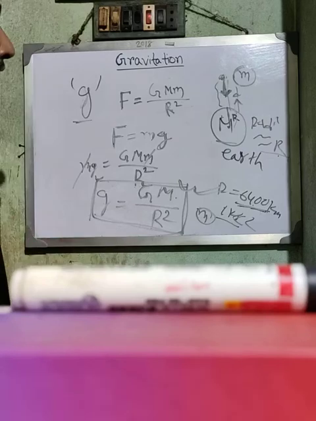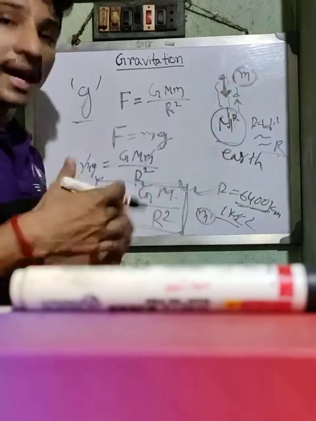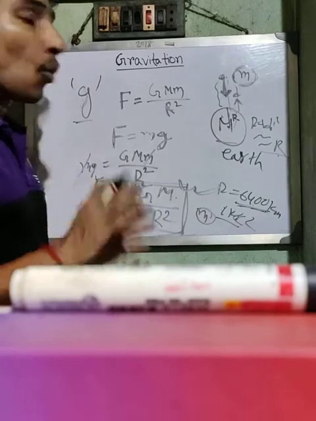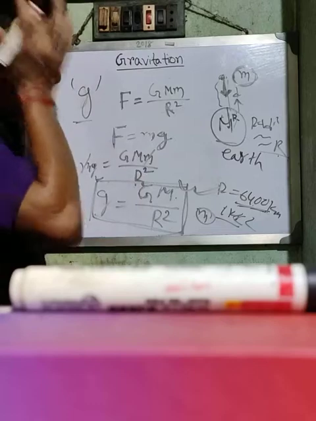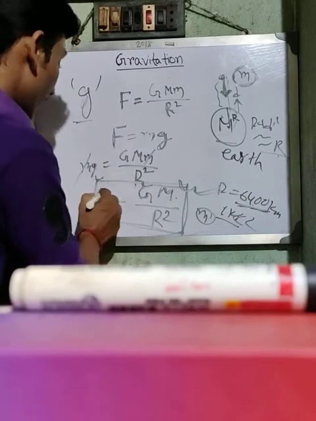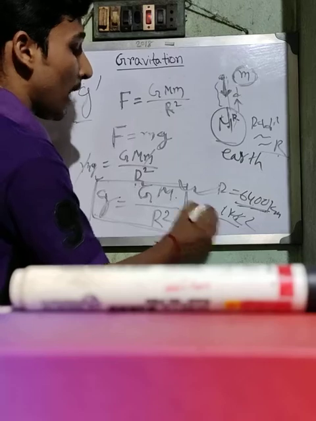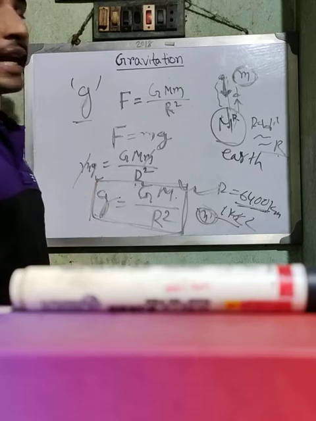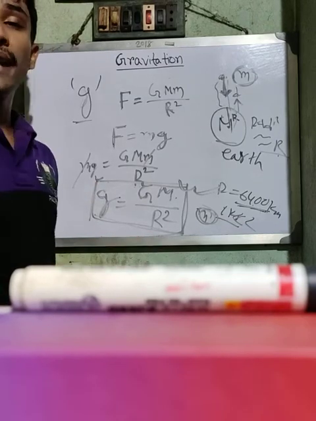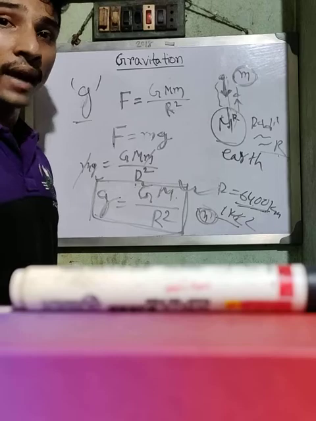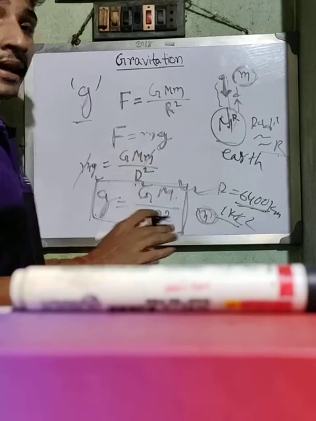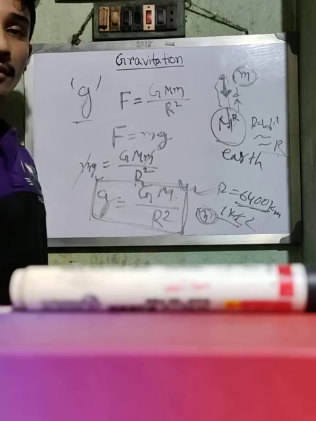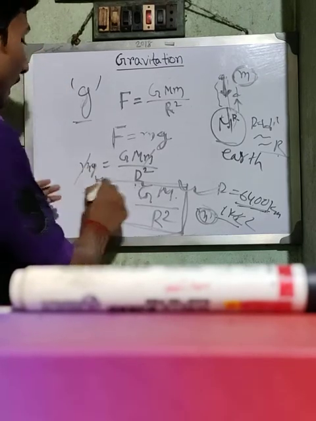So that's why every object of different masses takes equal time to reach the ground from a height, because this acceleration does not depend on the mass of the object. As acceleration does not depend on the mass, every object having different mass takes equal time. Clear? That is why Galileo's conclusion is right. So this is the expression, and how can you calculate this?